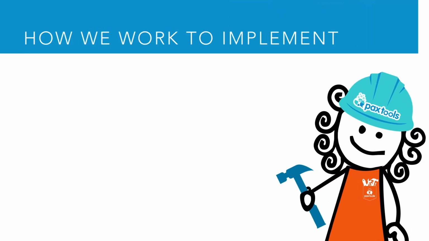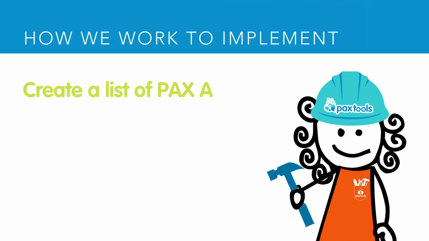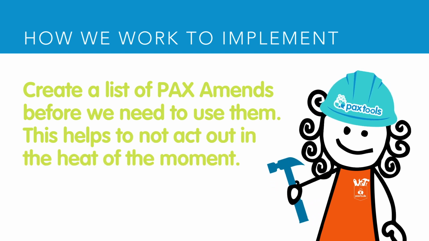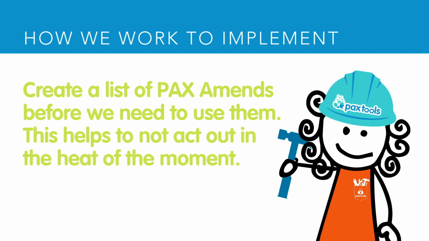So when we do PAX Amends, we're going to work as adults with our kids to create a list before we need it. So we're not doing these things in the heat of the moment. We're thinking about what are those things that are good for the context or good for our home or good for the environment that we're in that a youth could do to make things right again.